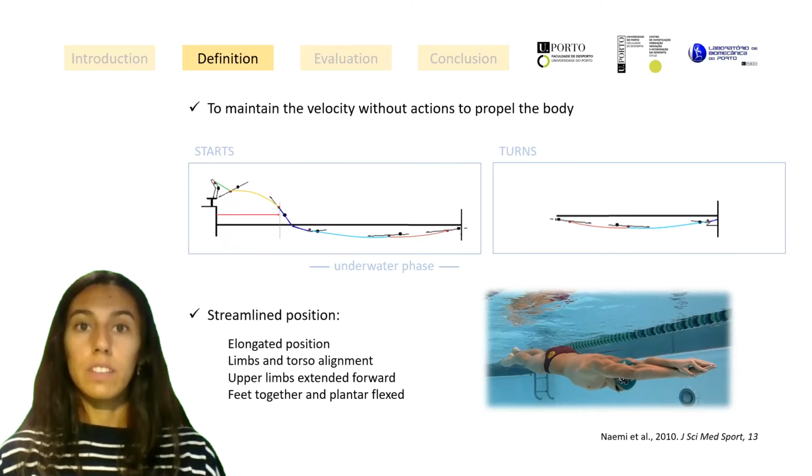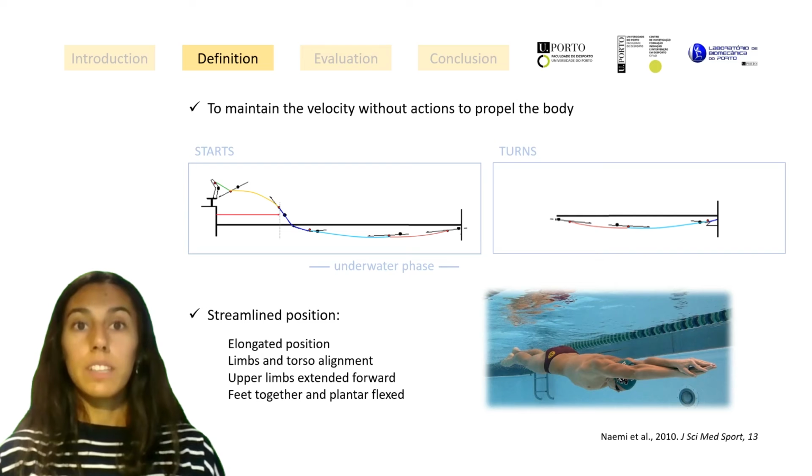During the glide phases of starts and turns, to help to minimize deceleration and drag coefficient, swimmers typically adopt a streamlined position, characterized by an elongated posture, by aligning their upper limbs with the lower limbs and torso, with arms extended forward, with hands pronated and with one hand on top of the other, and the feet together and plantar flexed.